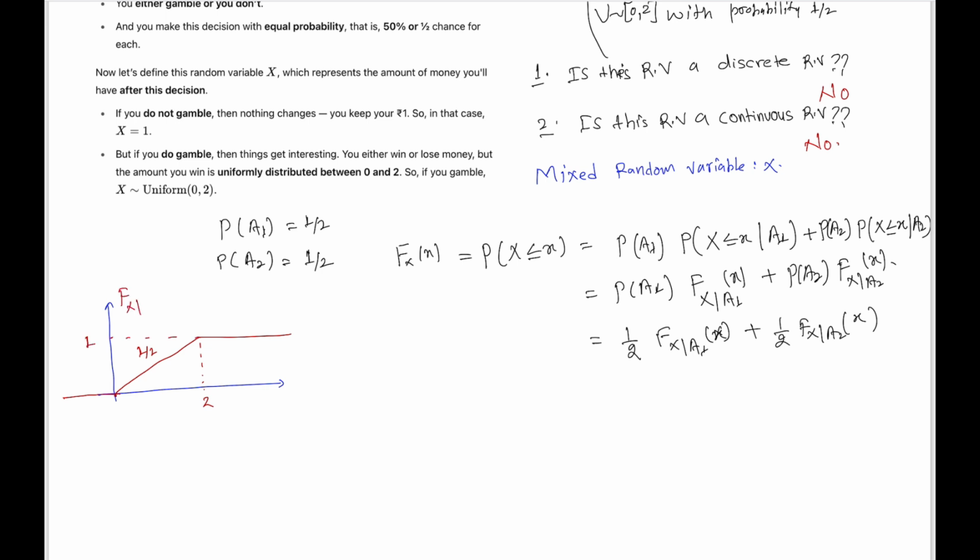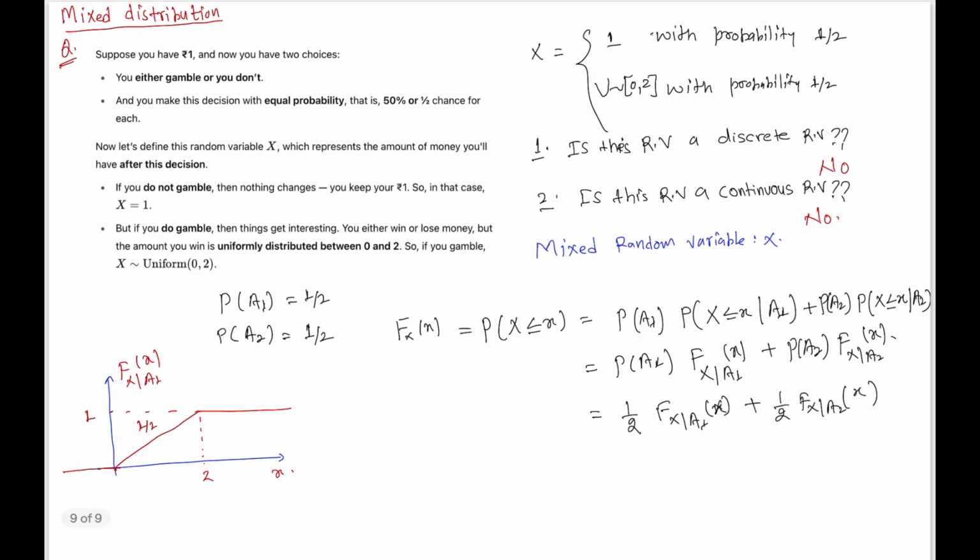So this is the CDF of this random variable x under the scenario A1. I hope you know how I have drawn this, because if you are gambling, then x is uniformly distributed between 0 and 2. If you want the CDF of this, you integrate the constant, and you get this linear function.